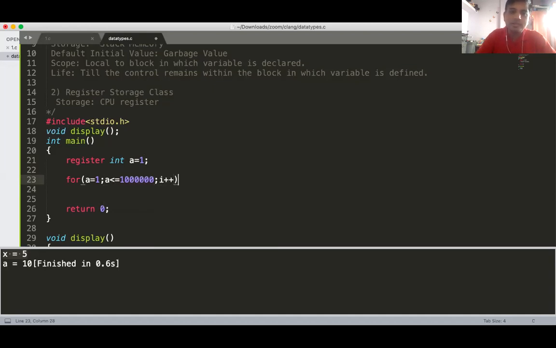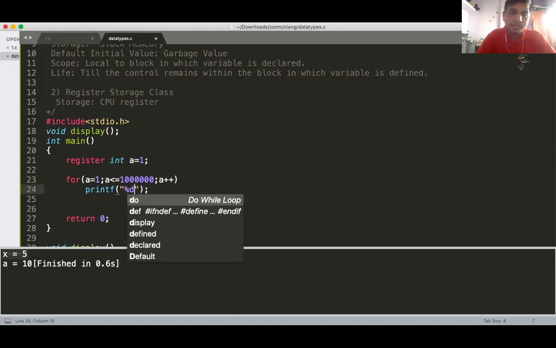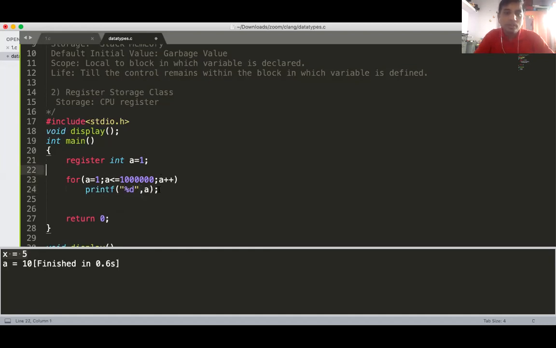So A plus plus, and just I am printing this data, percentage d comma A. Now tell me how many times I want to access this A. 10 lakh times. I want to access the A 10 lakh times frequently. I require frequent access of A. So instead of putting this A into RAM memory, I'm putting this A into your CPU register. So your program becomes faster. Getting? Okay.